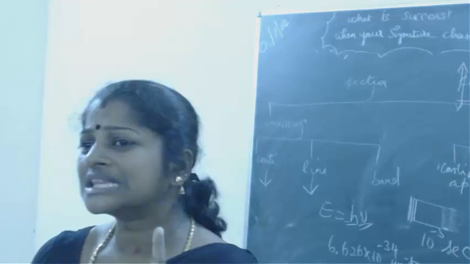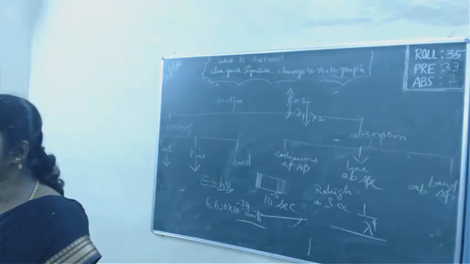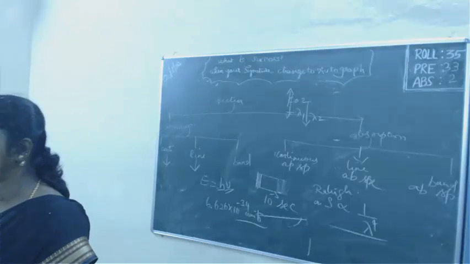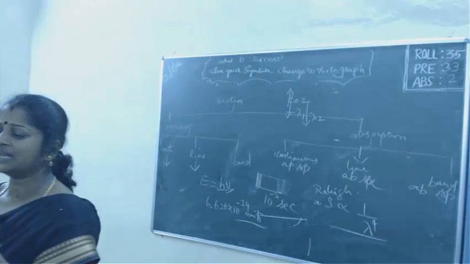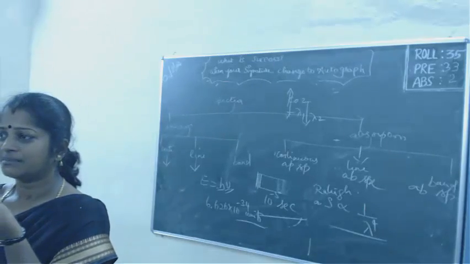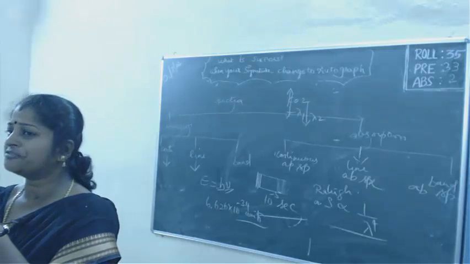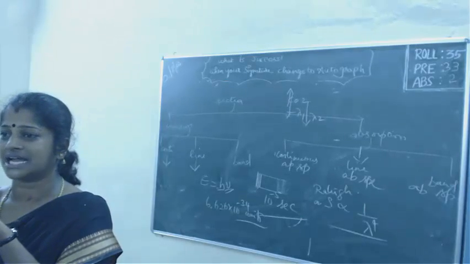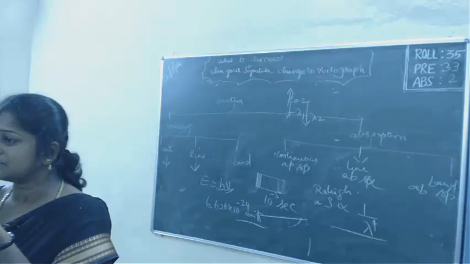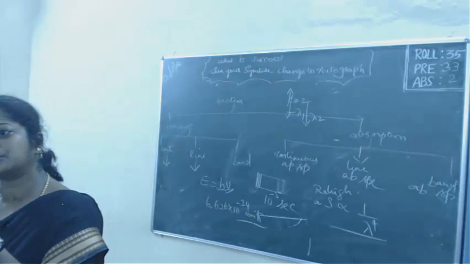But during sunset, the sun appears red. Why does it happen so? It should be blue only, no? When the sun is close, the part of the earth closest to the sun, blue color can reach the surface of the earth. When that part of the earth is moving to the other side, the blue scatters in between itself, and red only has the ability to reach the observer on the other side.